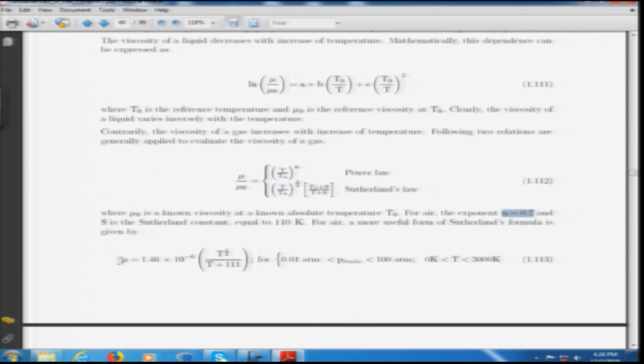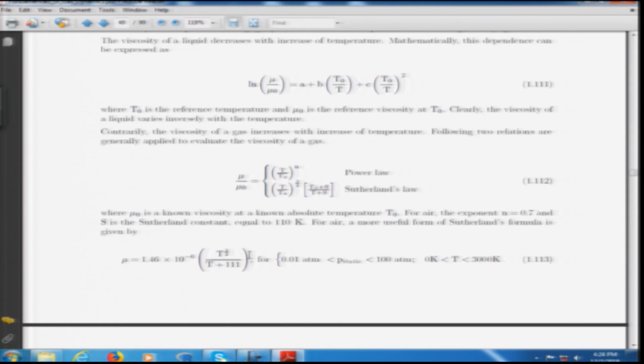The viscosity of air can be given as mu is equal to 1.46 times 10 to the power minus 6 times T to the power 3 by 2 upon (T plus 111).